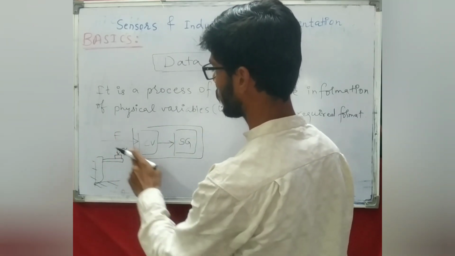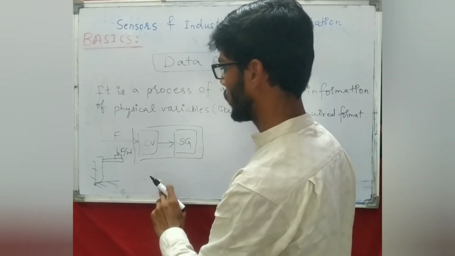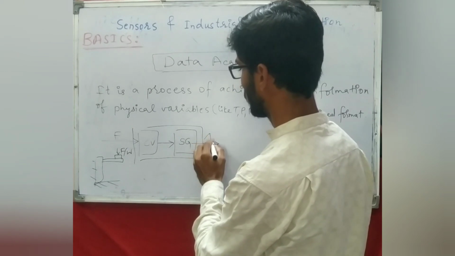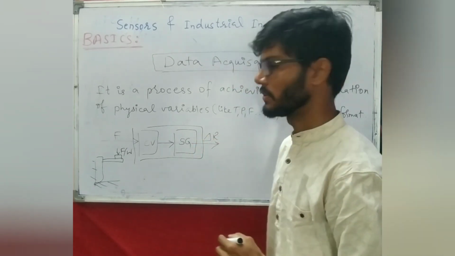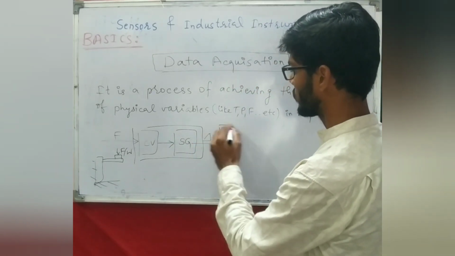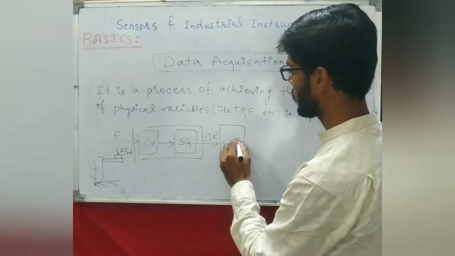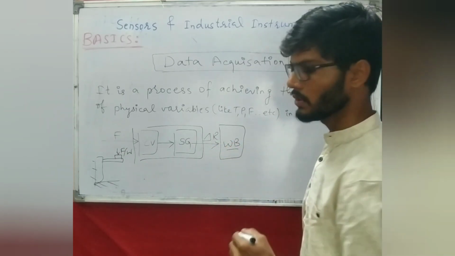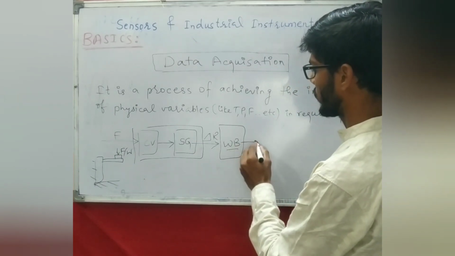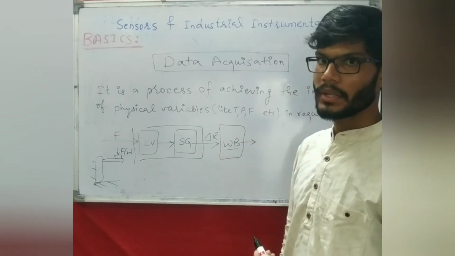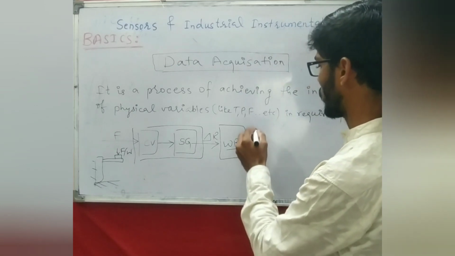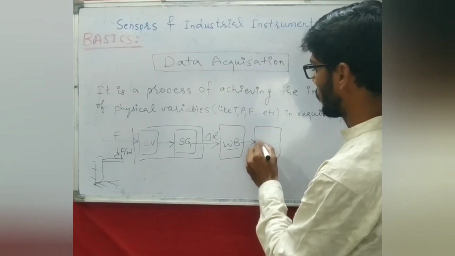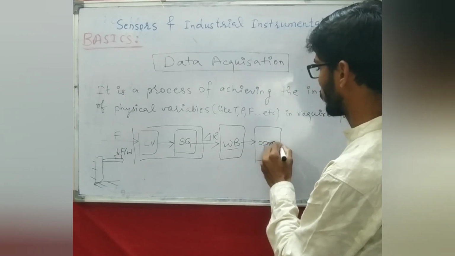When we apply force on the beam, it is going to give some deflection, and due to that deflection, the strain gauge is going to produce changes in the resistance, and this change in the resistance can be used to produce the output voltage with the help of a Wheatstone bridge. And as the Wheatstone bridge may not provide a very amplified voltage output, we can use an op-amp to amplify our output voltage.